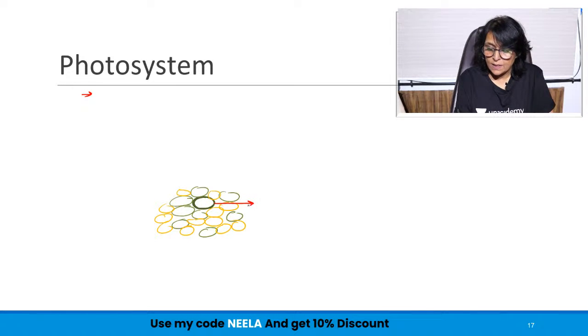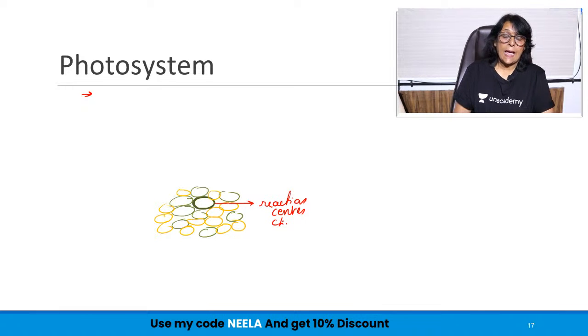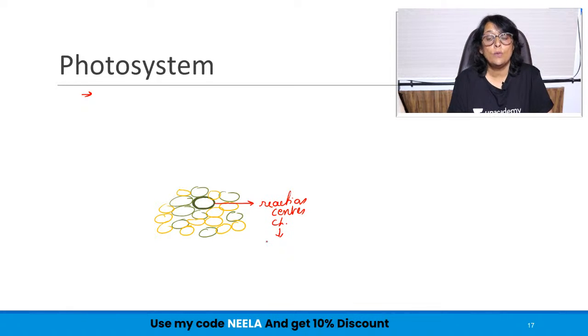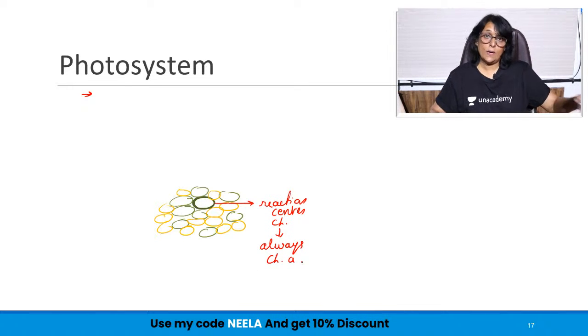This is called the reaction center chlorophyll, and the reaction center chlorophyll is always chlorophyll A, no exception.